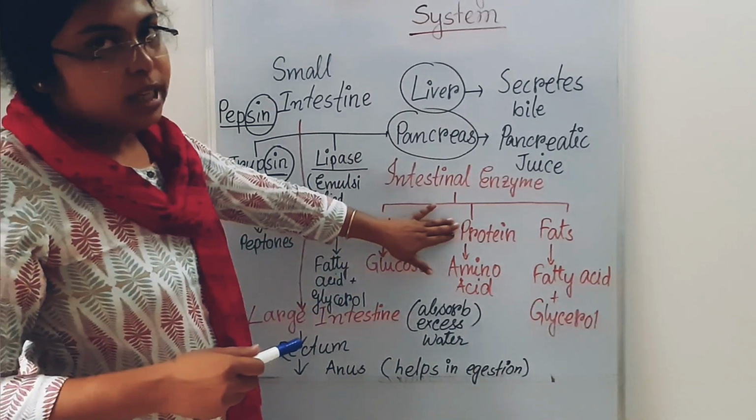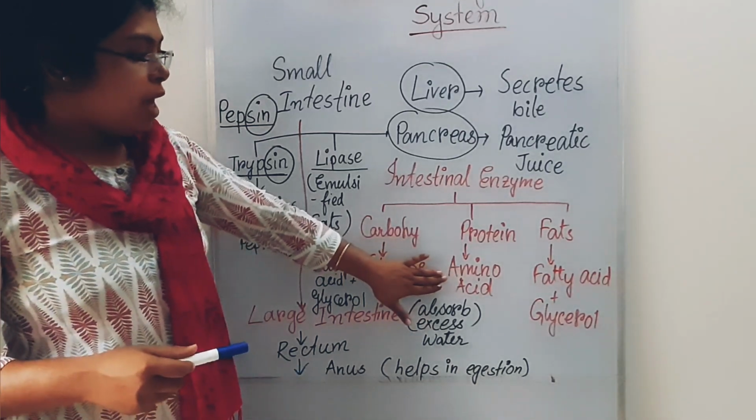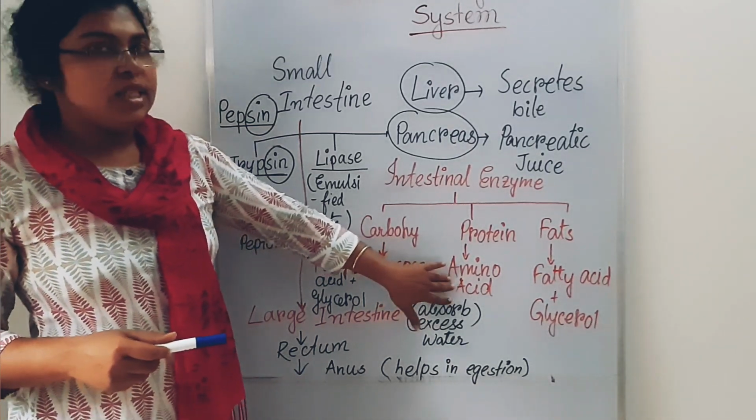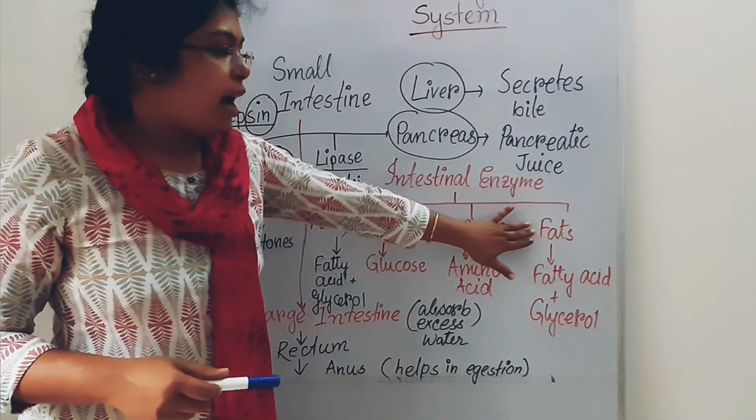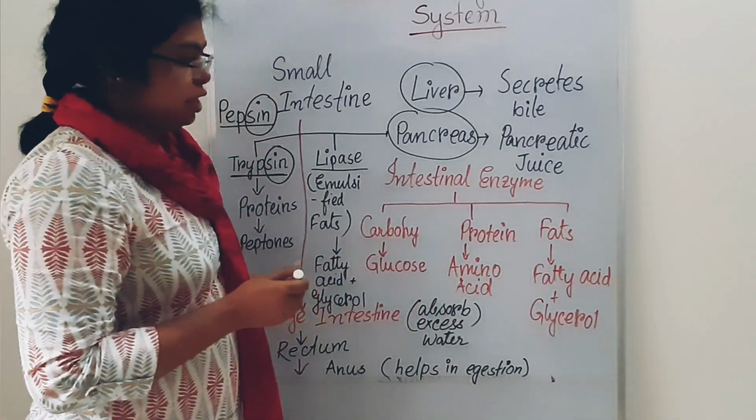Protein, the complex form, becomes the simple form, amino acids. And after fat breakdown, we get fatty acid and glycerol.